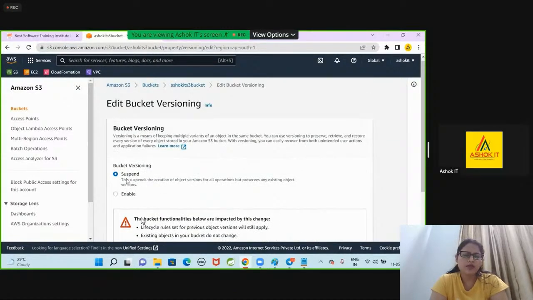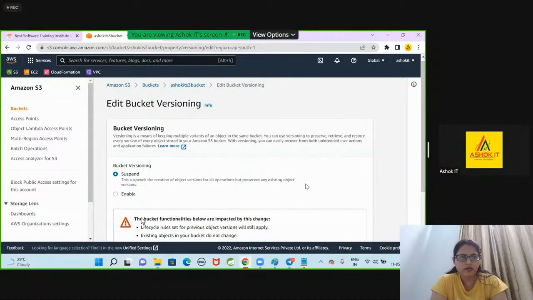What is the meaning of suspend? This suspends the creation of object versions for all operations, but preserves any existing object versions. The previous objects which have versions will be available as they are. For new objects, versioning will not be available. That means I'm stopping the versioning. I cannot disable the versioning, I can only suspend. Why?